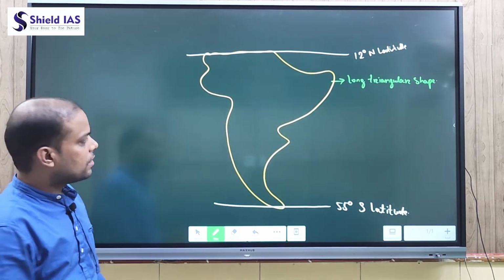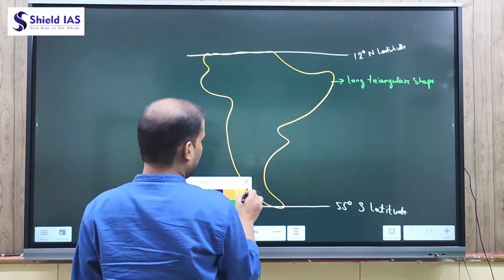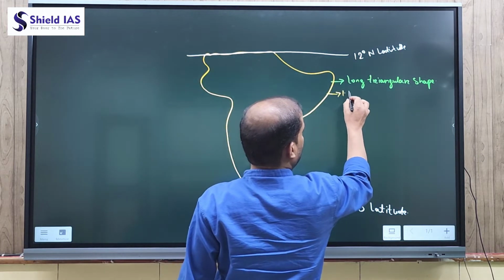And this South America consists of 13 countries.